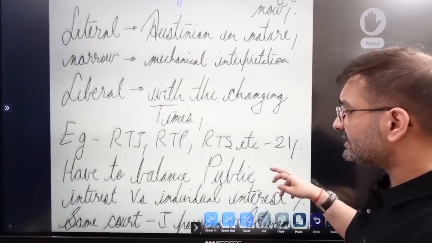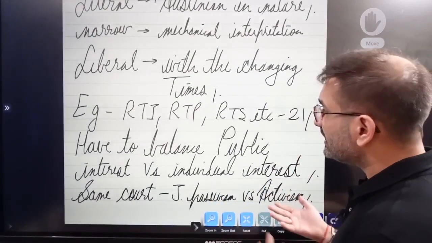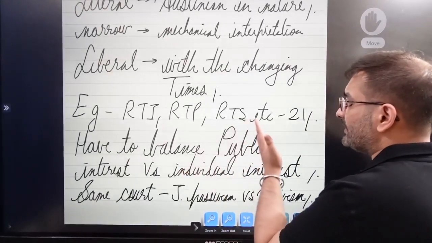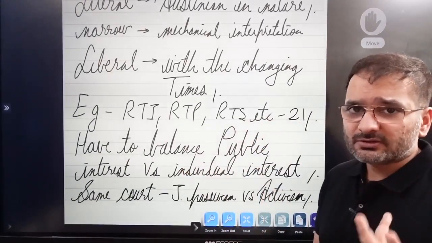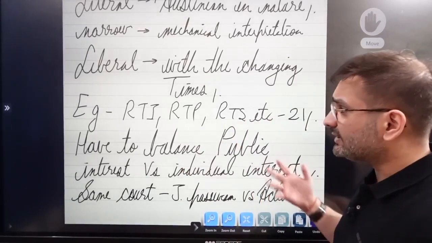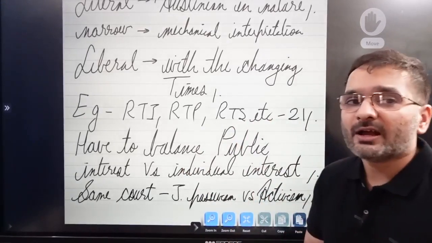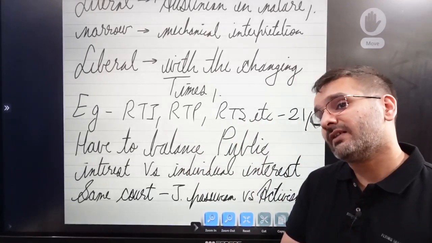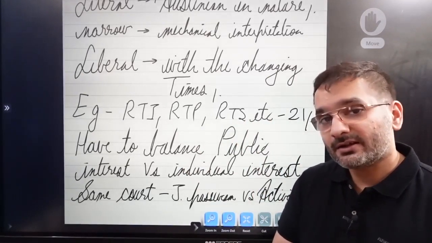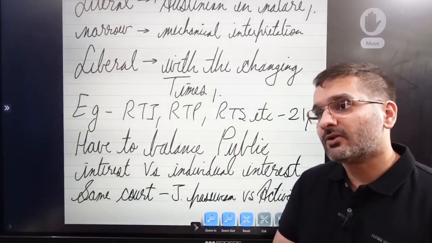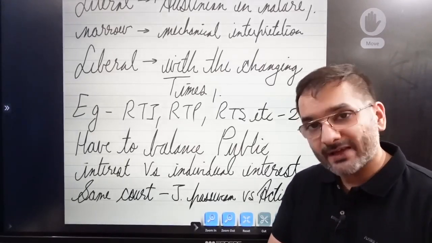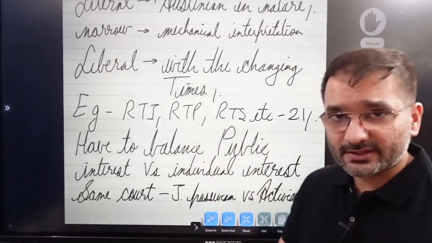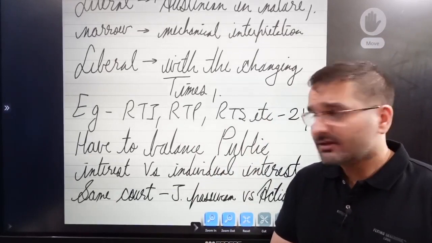Liberal is that with changing times, judges will read into laws rights like right to privacy, right to information. They are all given under 21, are they not? Right to safety, it's quite a lot. Like in the Gian Kaur case, it was held that you don't have a right to die under 21. And then in the Common Cause case, it was held that you have a right to die with dignity. All right, so judges are creating laws. Right to privacy has been given as a fundamental right under 21, right?